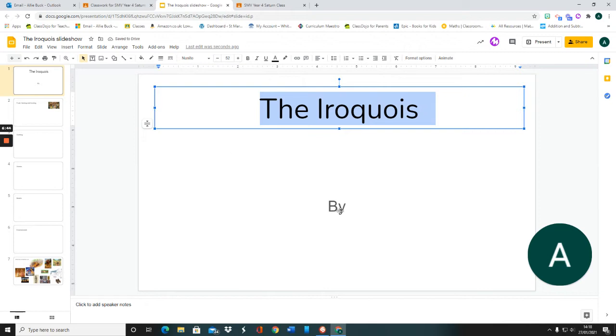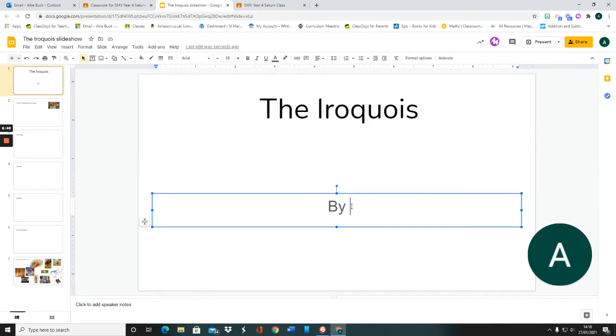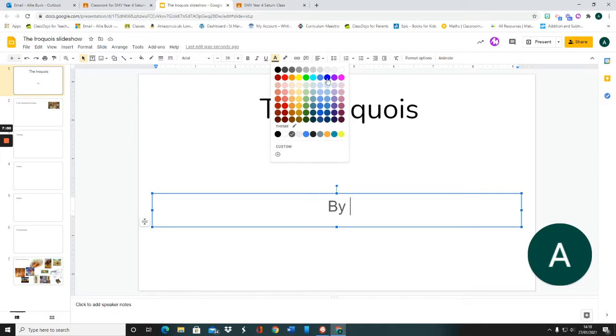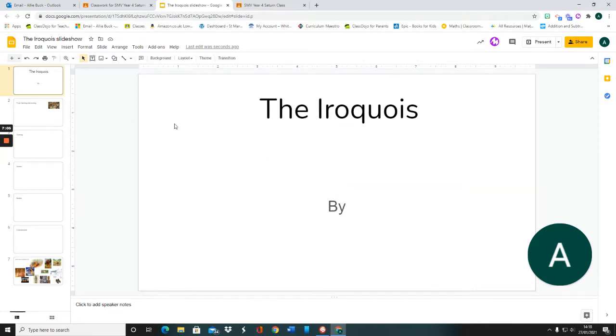Okay, and then again I can do that in this text box as well. You can also have a play with changing the colour of your font by doing the same. So you click on it, you highlight it, here is the colour of your font. You can make it colourful. You can change the background of your slides if you're able to.